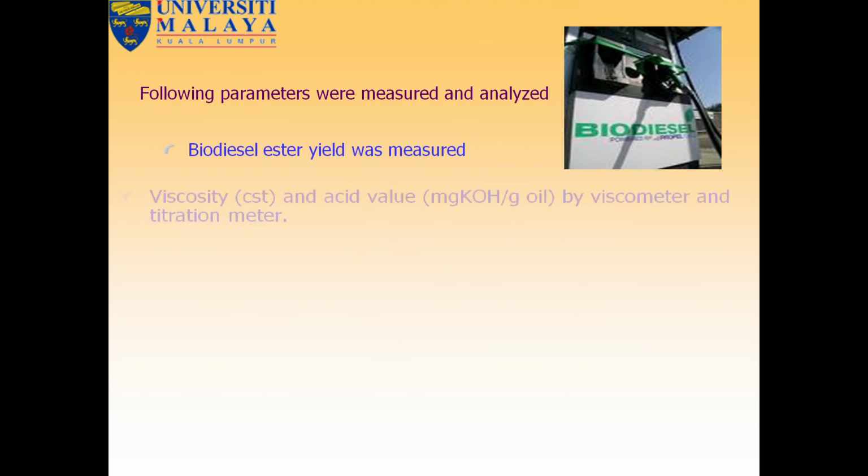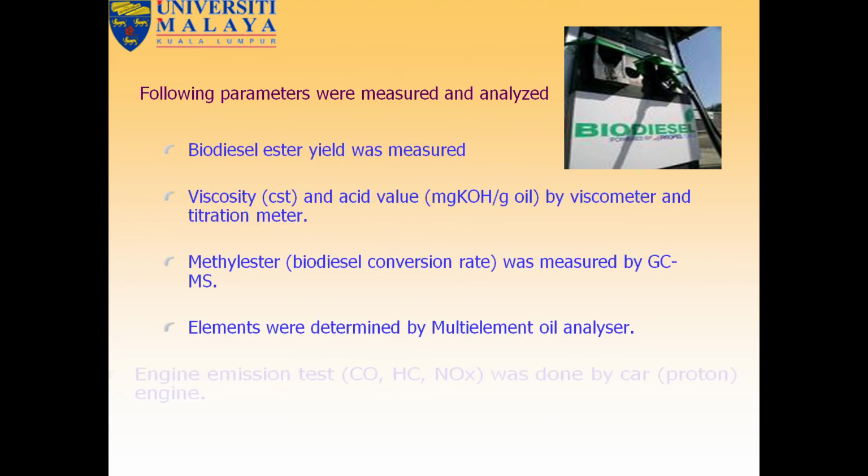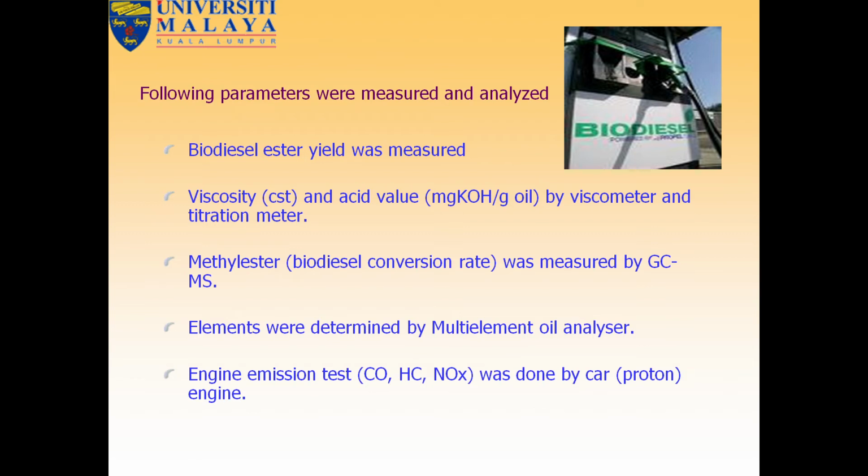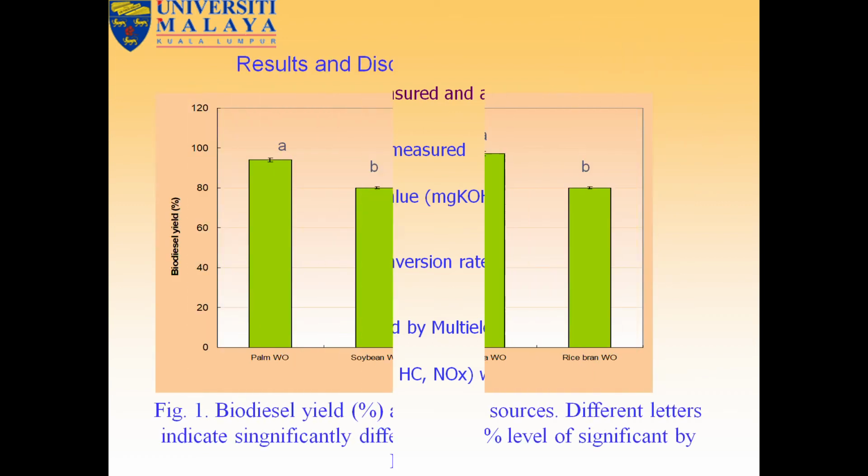Next we can see the following parameters were measured and analyzed. Biodiesel ester yield was measured. Viscosity and acid value were measured by viscometer and titration meters. Methyl ester biodiesel conversion rate was measured by GC. Elements were determined by the multi-element oil analyzer. Engine emission tests for carbon monoxide, hydrocarbon and nitrous oxide were done by a car emission tester.